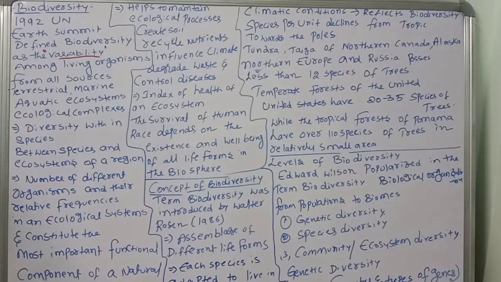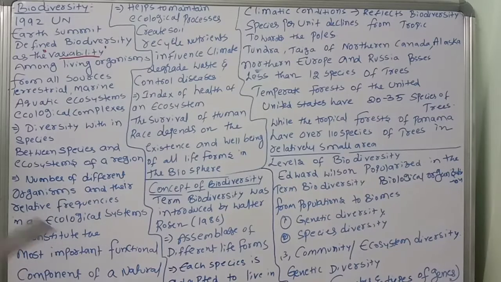This includes diversity within species, between species, meaning species diversity, and of ecosystems of a region. It reflects the number of different organisms and their relative frequencies in an ecological system, and constitutes the most important functional component of a natural ecosystem.